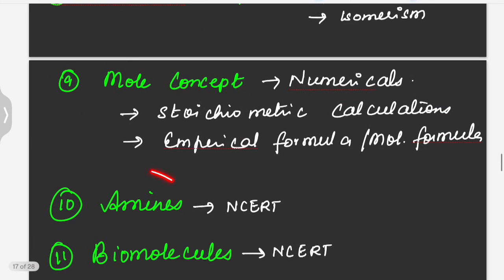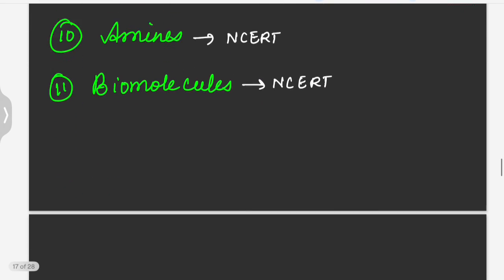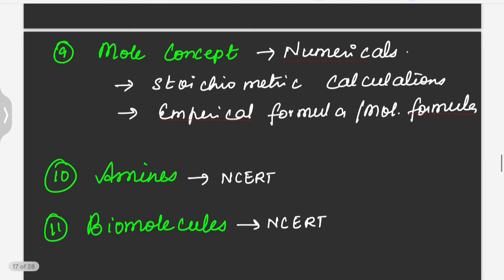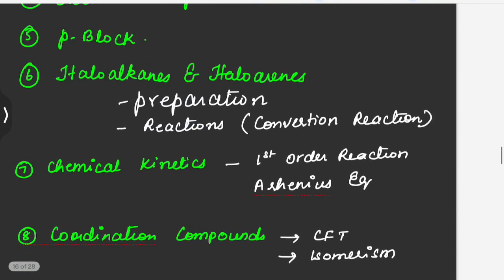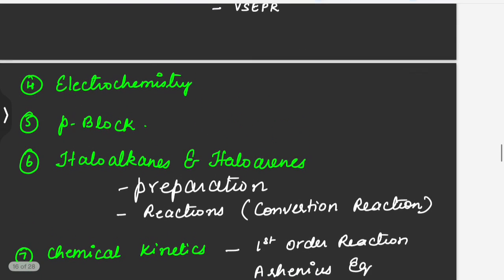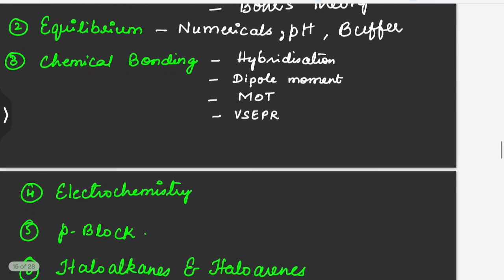And then amines. From the amines chapter, go through the NCERT textbook very well. At least 2 questions you will get from amines. And also biomolecules. Biomolecules is also a very simple chapter. Direct questions will be asked from this chapter. So go through NCERT, and all the name reactions, the distinguishing tests, you have to go through them. So continuously revise these chapters. There is a high chance of getting questions again and again from these chapters.